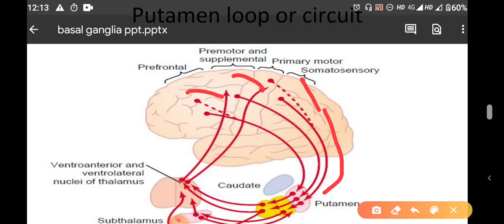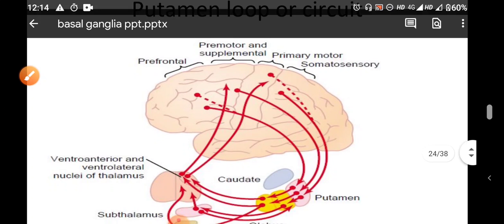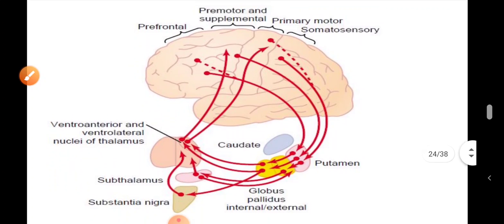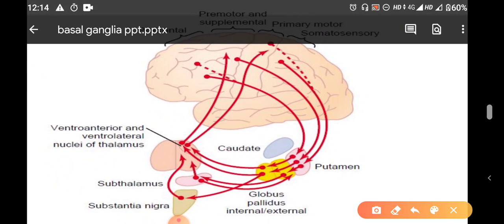You can see from the putamen, the external segment of the globus pallidus, and also some fibers will go to the substantia nigra.